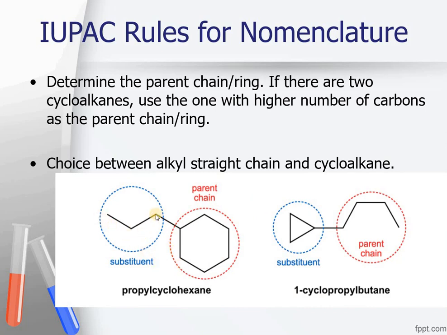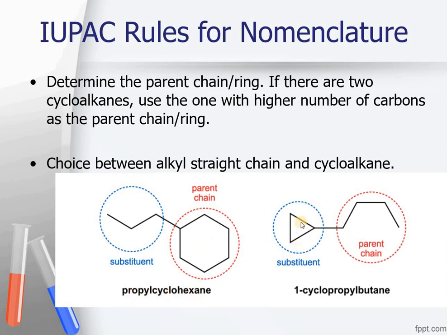As can be shown over here in this compound, there is a propyl group which is acting as a substituent, and this is the parent ring. It is having 6 carbon atoms in it. So this will be taken as the parent, and this will be taken as a substituent because it has fewer carbon atoms as compared to this one. So it would be called propylcyclohexane.